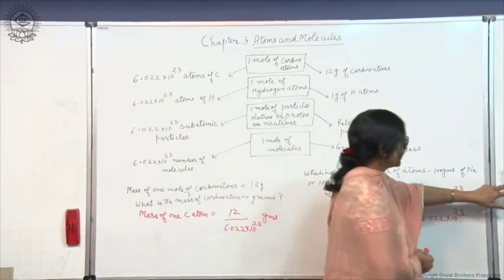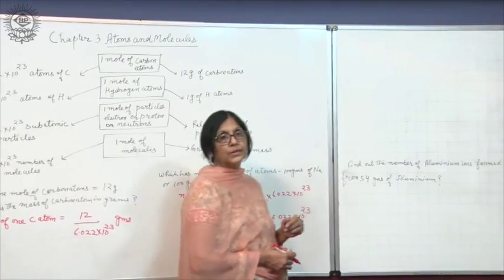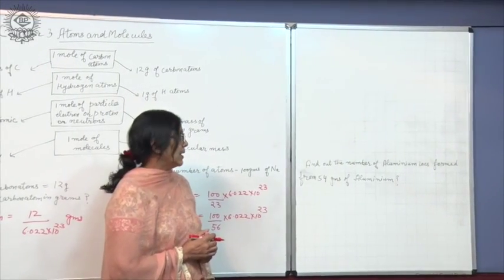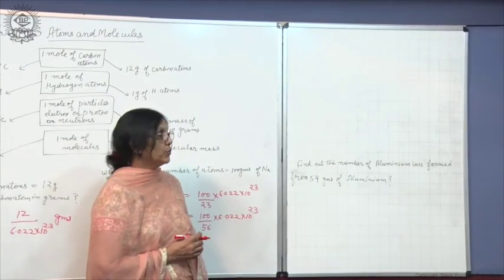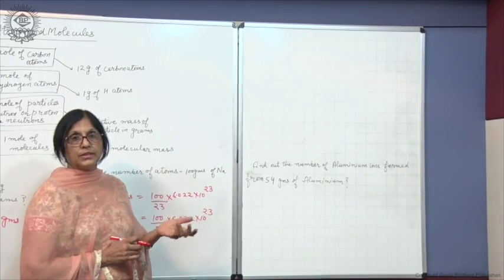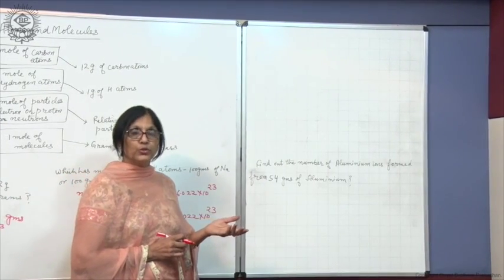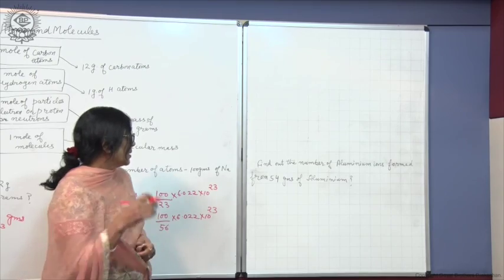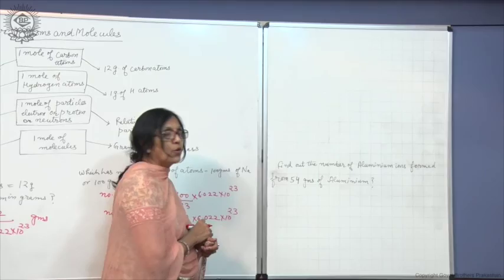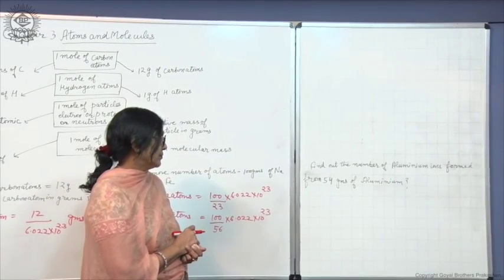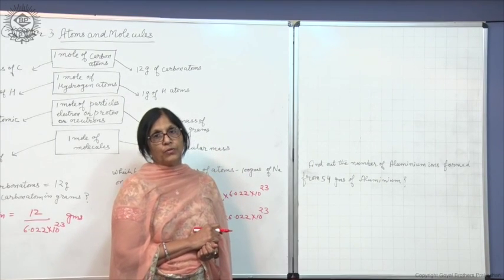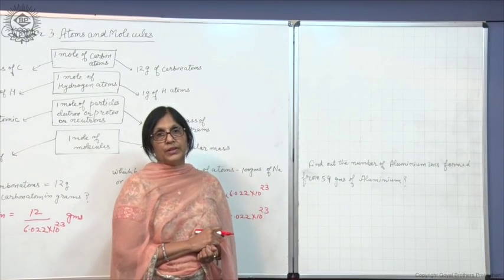For ions also there is one problem, so that when you solve problems on ions you do not get confused. As I have already told you, the mass of an ion is the same as the mass of the neutral atom. Find out the number of aluminium ions formed from 54 grams of aluminium. For this you should know the gram atomic mass of aluminium. It is 27 grams.